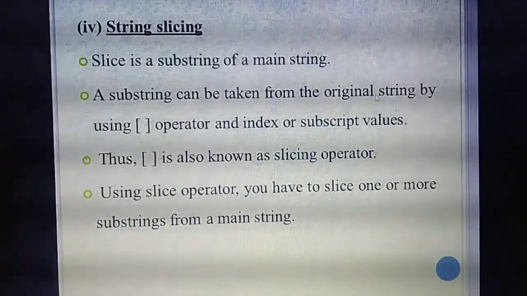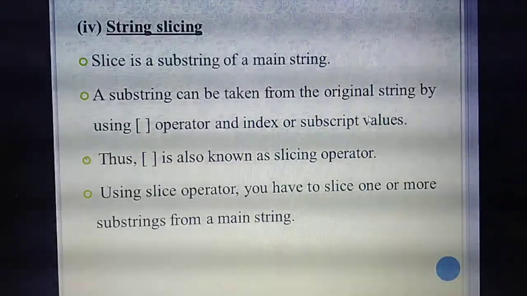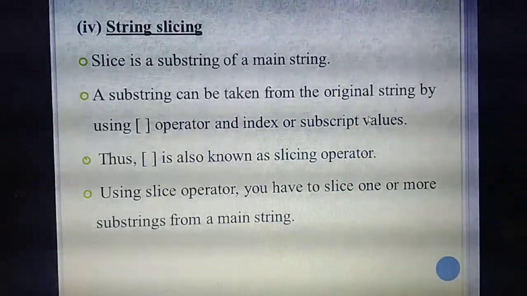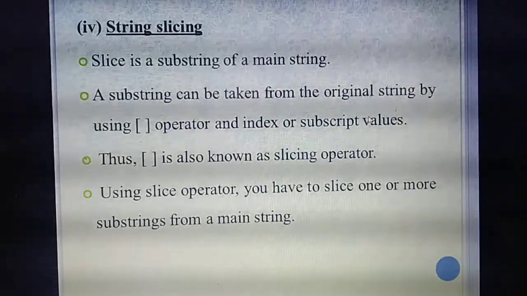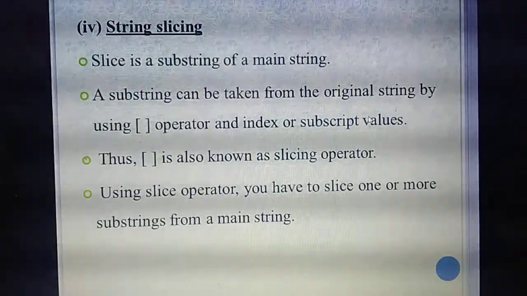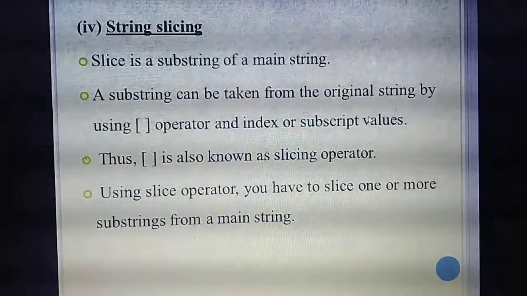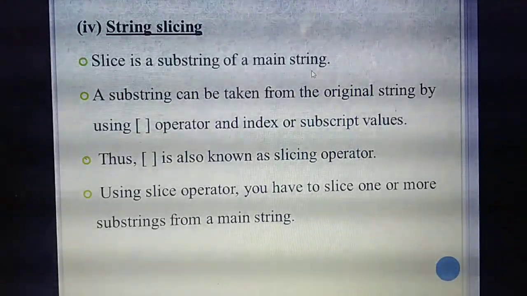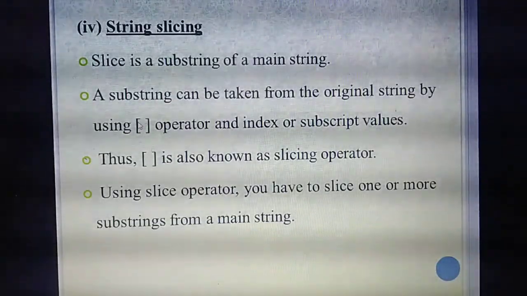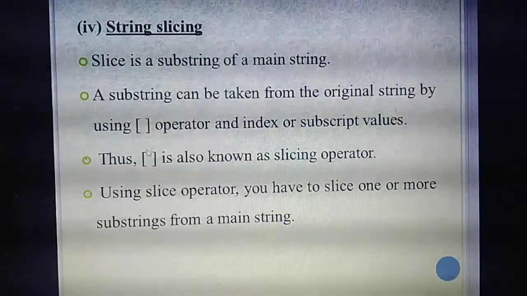See the next point. A substring can be taken from the original string. For example, the example already said: computer. I have taken the first 3 letters, COM. That is a substring. From where have I taken it? From the original, the word computer. Understand? A substring you can take from the original string by using the bracket operator.